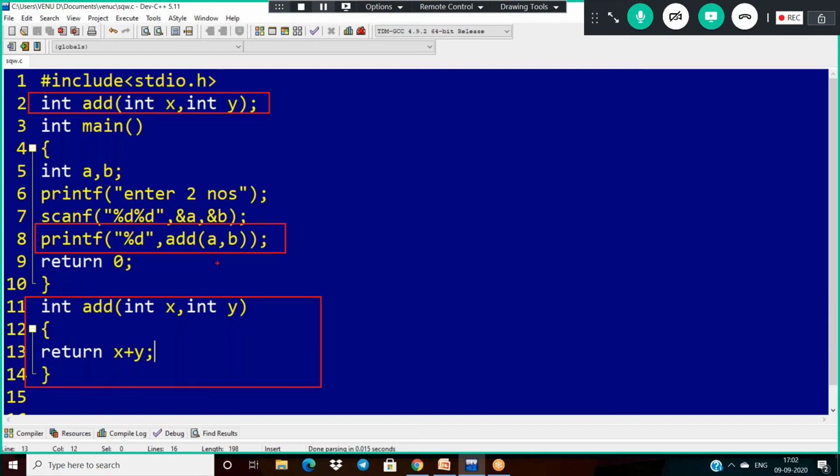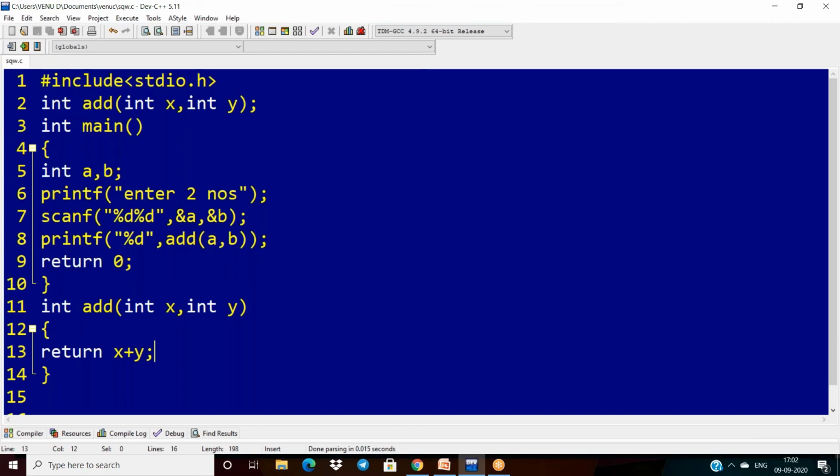So how will it work? First of all, we are reading the variables and we are calling the function. Calling the function means the variable a is passed in the place of x, b is passed in the place of y. Right now the A and B values are in the x and y variables. Here x plus y, the sum of A and B values, we are passing. Once we pass this result, it will be printed with the format specifier. And this concept is a function with return type and arguments.